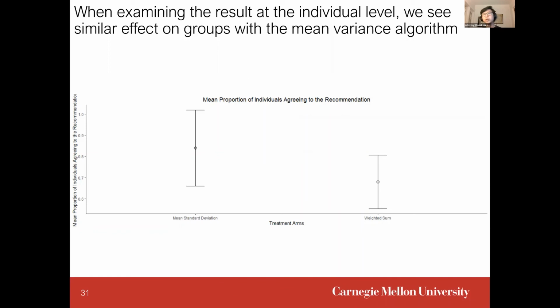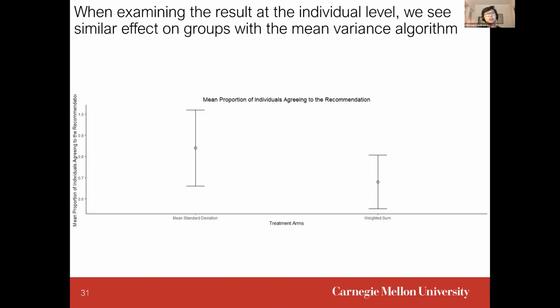In addition, we could take all of these results and look at an individual level by observing how individuals voted while still controlling for the group effect. Here we employed a mixed logit model with a group level intercept to see whether each individual accepted the recommendation generated by the algorithm.